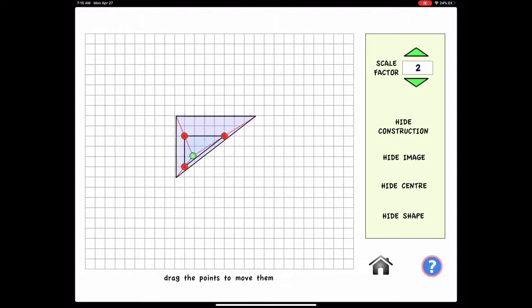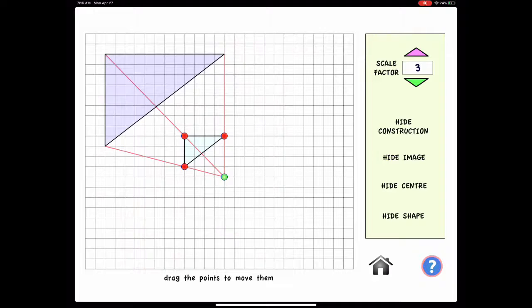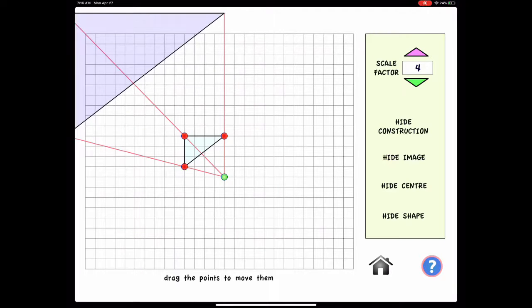Now, if my point of dilation is in the middle of the figure, notice what happens. The figure just got bigger, and if you look over here to the right, you see the scale factor. The scale factor is how much it's going to enlarge or how much it's going to get smaller. So as I increase the scale factor, notice that the triangle gets bigger and bigger, and we could keep going.